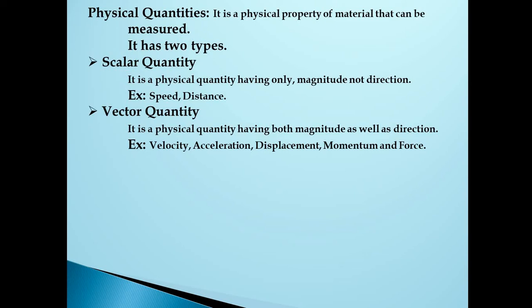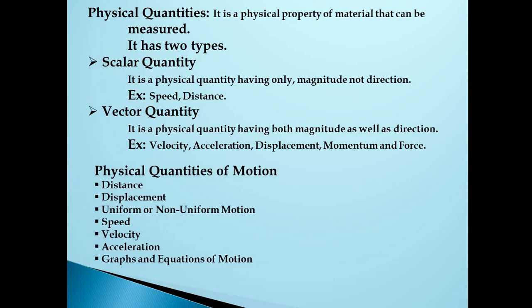Any physical quantity that has a magnitude, I told you simply magnitude, a numerical value, for example, force, 10 newtons of force, that numerical value, and a direction. Any object that has both magnitude as well as the direction comes under the vector quantity. So physical quantities, it is a physical property of material that can be measured. It has two types: scalar quantity, vector quantity. Scalar quantity has only magnitude but not direction. Vector quantity has magnitude as well as the directions.